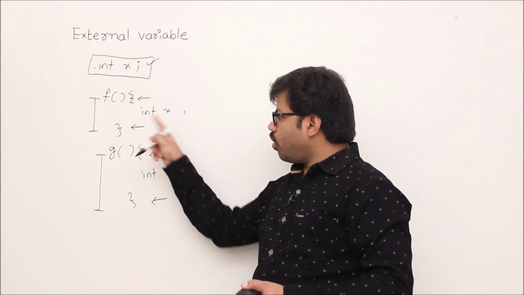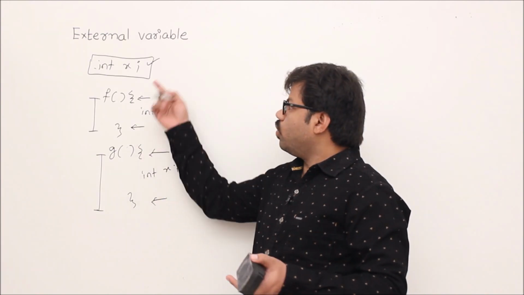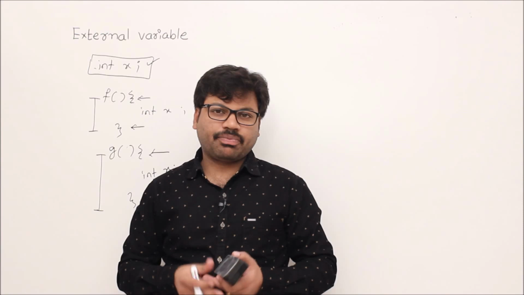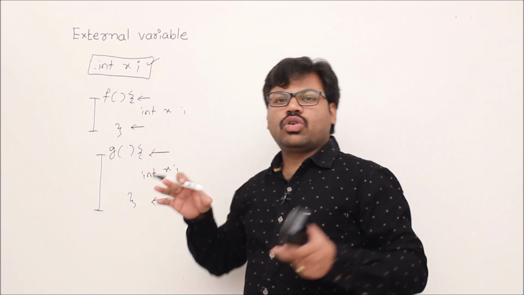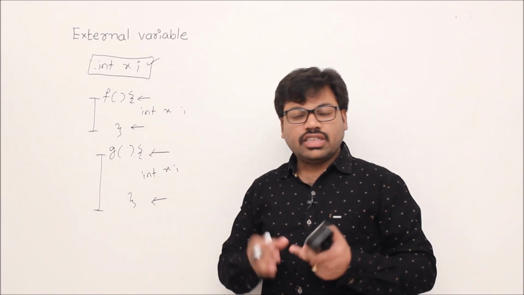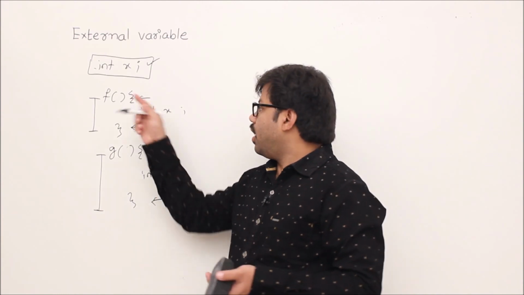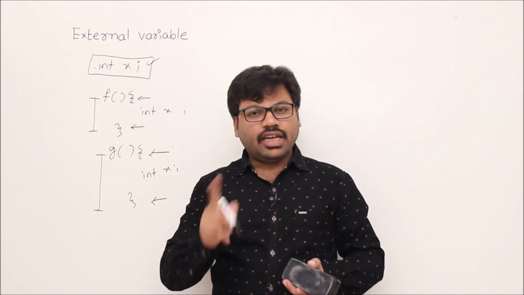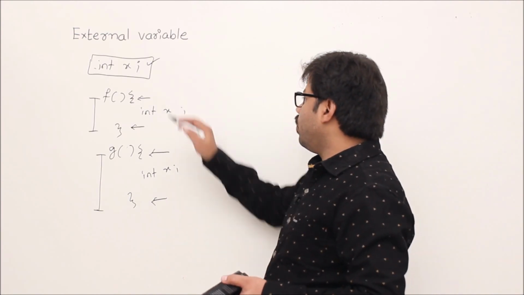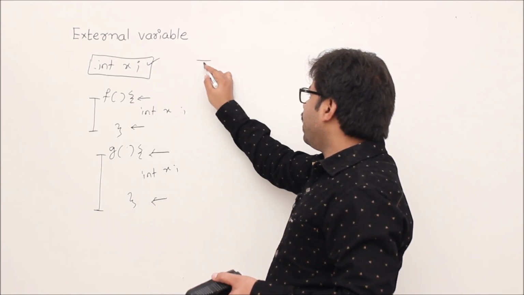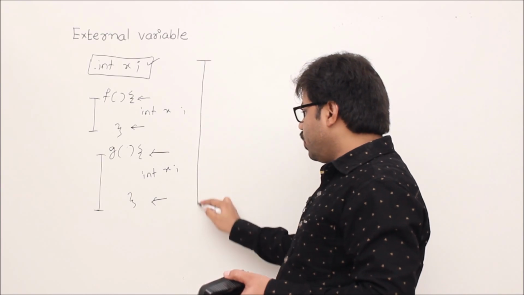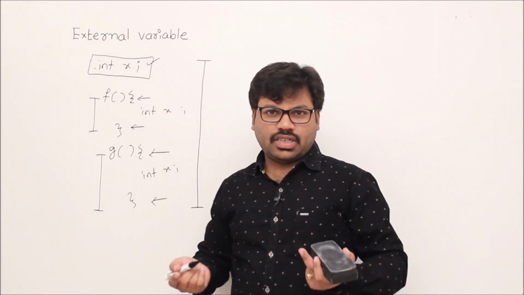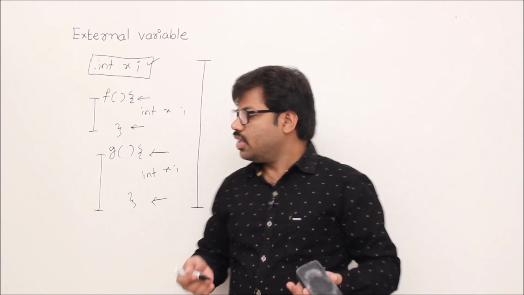Like f and g want to communicate something through some variable, then probably a global variable will be helpful here. Now such a global variable's scope is dash. Since you understand the purpose, that all the functions of this program want to use that variable x, the scope of that global variable should be from the point where it is created to the end of the program, right? Then only the purpose will be served.